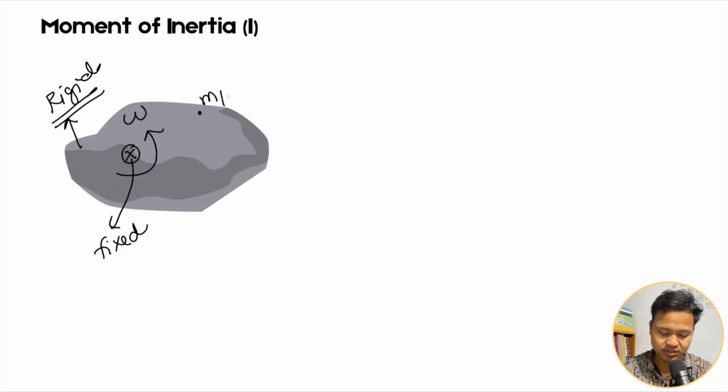That means here, if I take a mass m1 on the body, mass m2 on the body, mass m3 on the body. Suppose I take mass m1 at a distance of r1, I take mass m2 at distance of r2 and mass m3 at distance r3. Similarly there are m4, m5, m6 and so on.